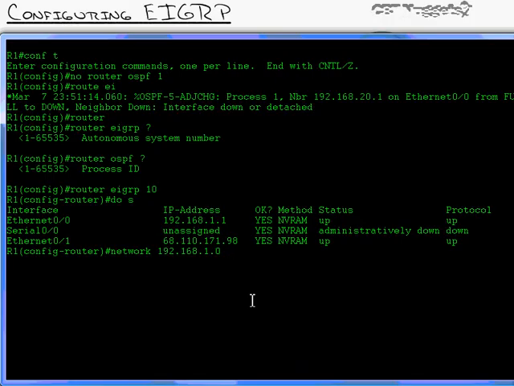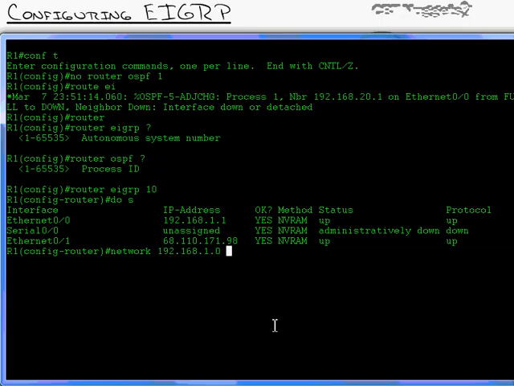So I can type in network 192.168.1.0. Now remember, one of the criteria that Cisco wanted to meet was they wanted to make this as easy to configure as RIP, but have all the advanced features that link state protocols have. So here we are at the network statement. If we were in RIP, this would be all we have to type. We hit the enter key, and it starts running on any interface that starts with 192.168.1.